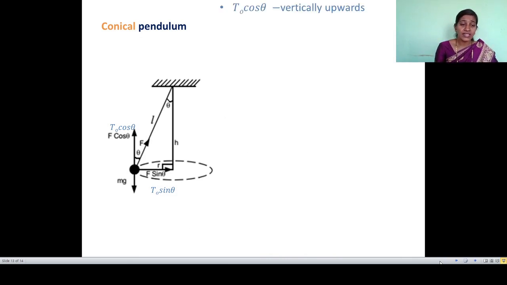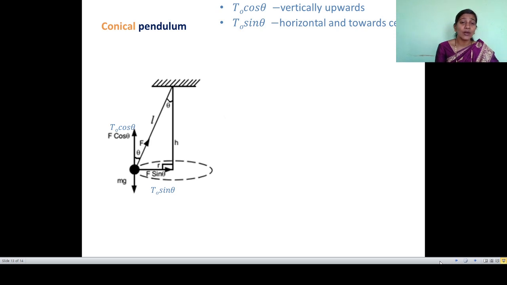See there, the tension T is resolved into two components. First is T0 cos theta, in the vertically upward direction. Another component is T0 sin theta, the horizontal component, toward the center of the horizontal circle.